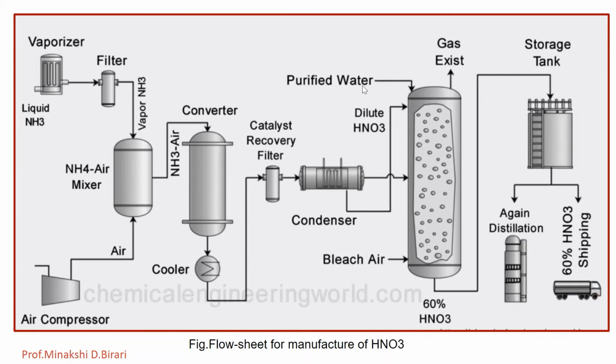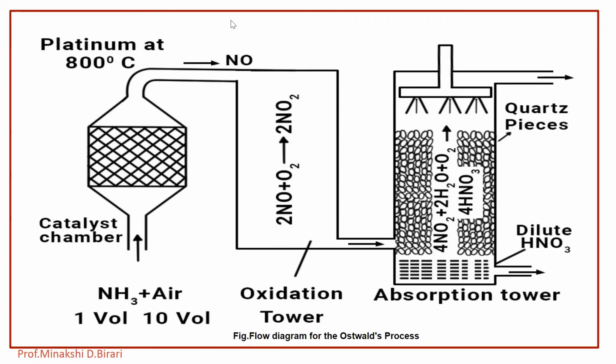So this is the complete process which can be shown with the help of the flow diagram. It is the flow sheet for the manufacture of HNO3, which involves the compressor, evaporator, reactor, oxidation tower, and this one is the absorption tower. Then we get the formation of 60% HNO3 at the bottom of the tower, and the waste gases are allowed to expel from the top of the tower. Again, by using this we can explain the manufacture of nitric acid.